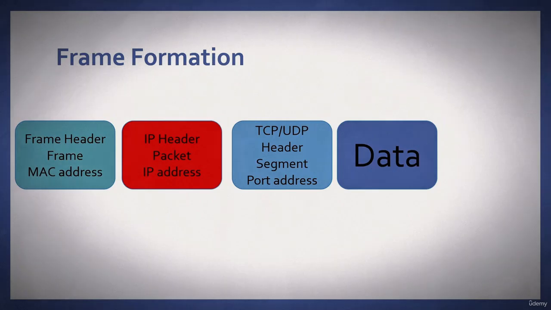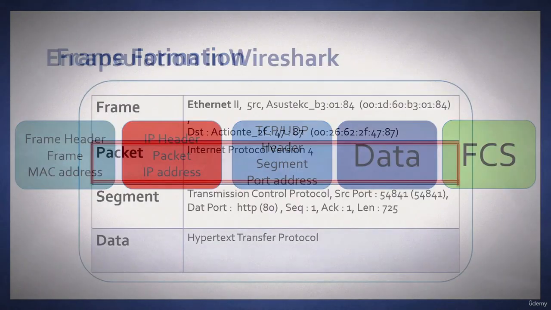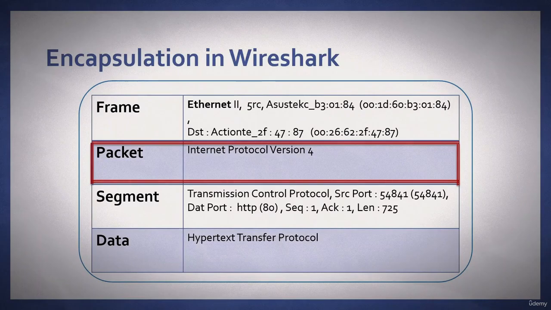Now, if we look at that frame formation and the encapsulation process, we can relate it to how it's presented to us in Wireshark. So take a look at this encapsulation, and all the way at the top is of course your frame header. Frame is Ethernet 2, and you see the source and destination MAC addresses within that frame header. The next represents the network layer in the form of a packet, and there you see the IP header, and of course within that would be your source and destination IP address.